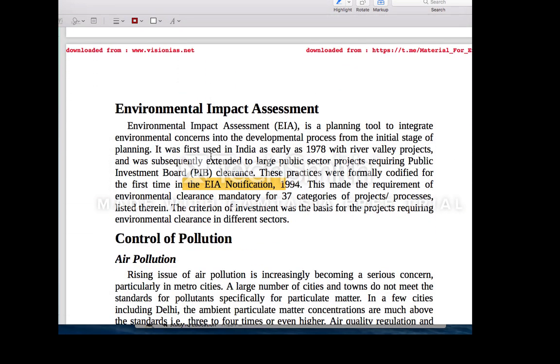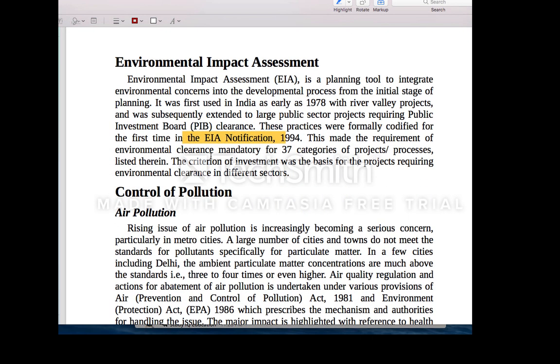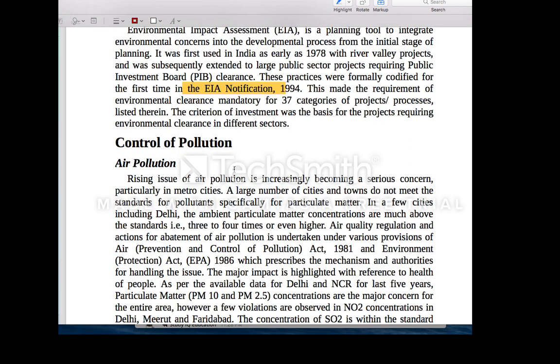Environmental impact assessment does not have any kind of statutory backing. It is as per your Environment Protection Act. Through a notification it has been released. What are the various steps under this environmental impact assessment you need to go through?